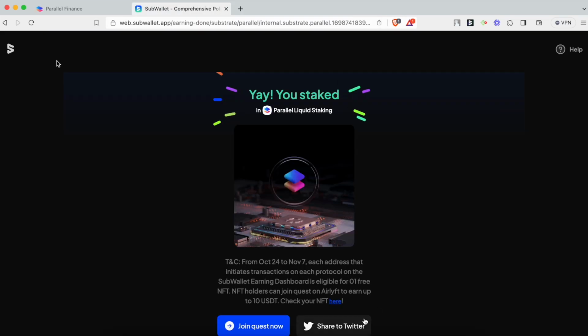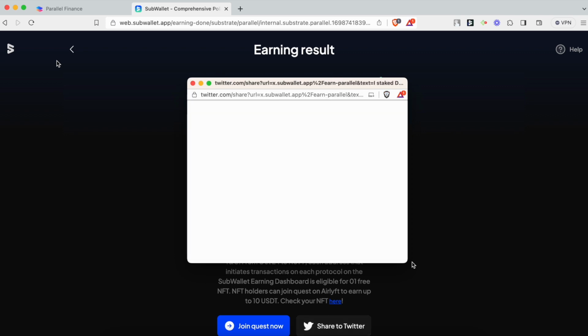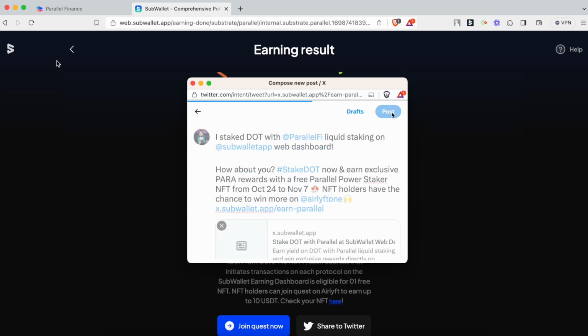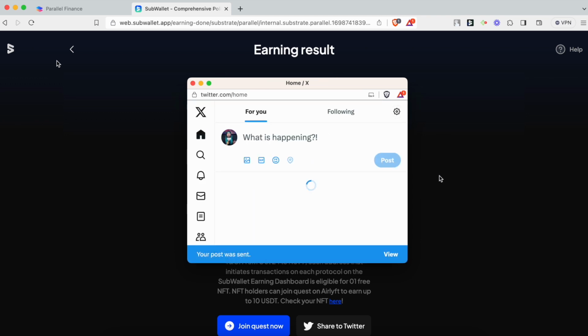Returning to the web app, you can share this news to Twitter. There's a template you can see: I staked DOT with Parallel on SubWallet Web Dashboard. Hit post and then you're done. Happy staking!